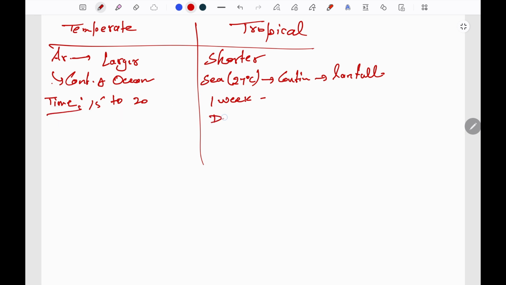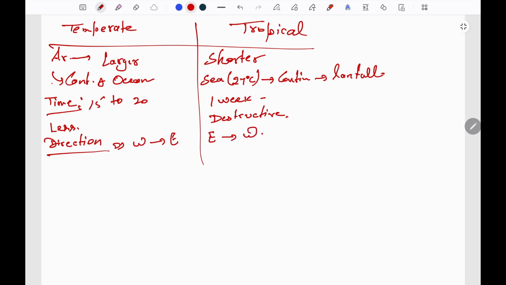They are more destructive, and the tropical ones are less destructive. And for the direction of movement, the temperate move under the influence of westerlies, so they move from west to east, and the tropical move under the influence of trade winds, so their direction of movement is from east to west.